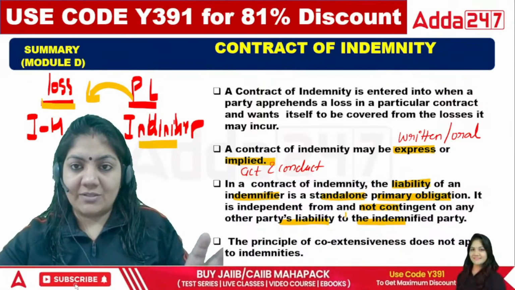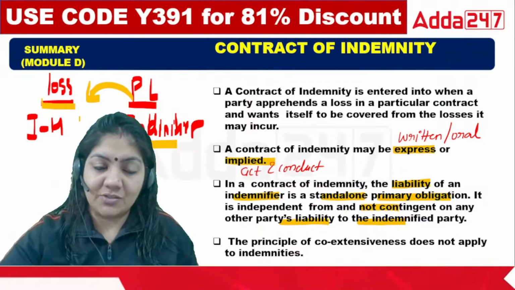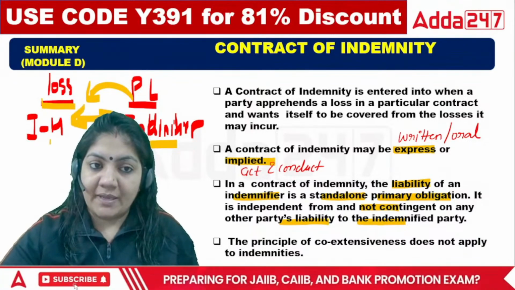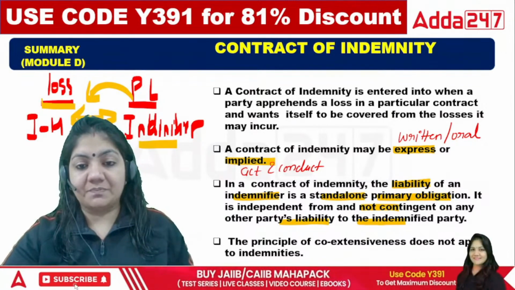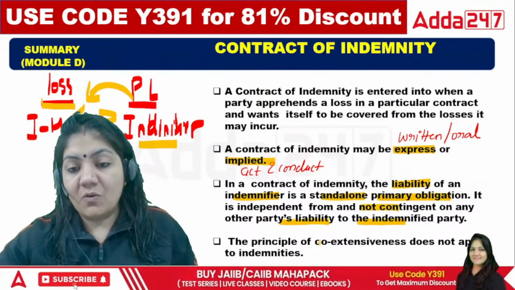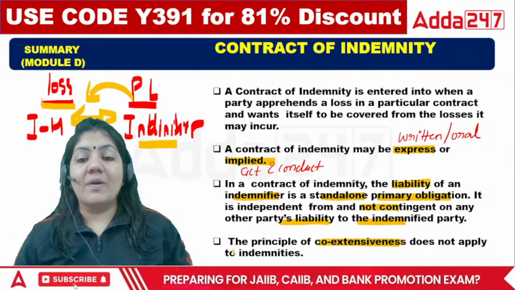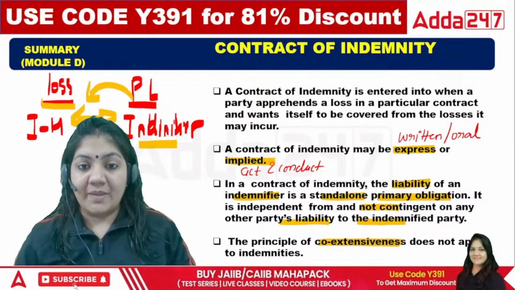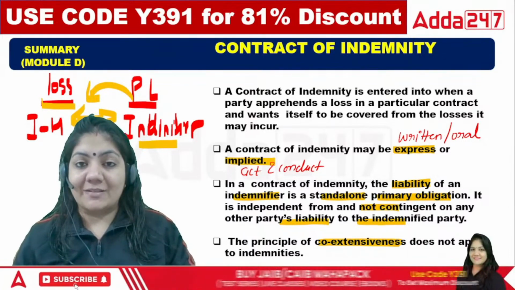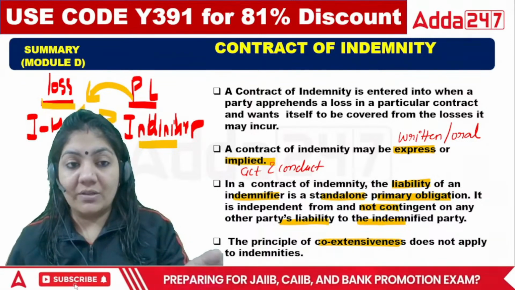But in the case of indemnity, the loss has happened to that party, so there should be a link between the indemnifier and the indemnity holder. So then only the indemnifier is liable. The principle of coextensiveness does not apply to indemnity. What is coextensiveness? It means it will not go on a parallel side. The contract of indemnity will not go on the parallel side.